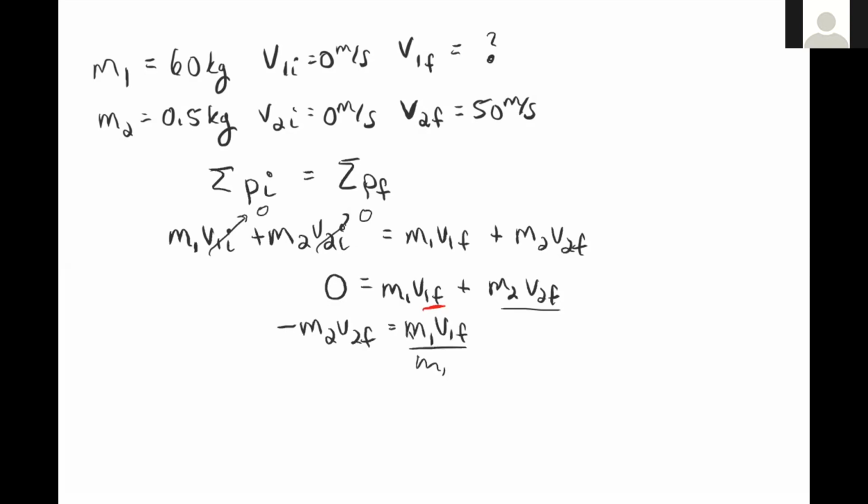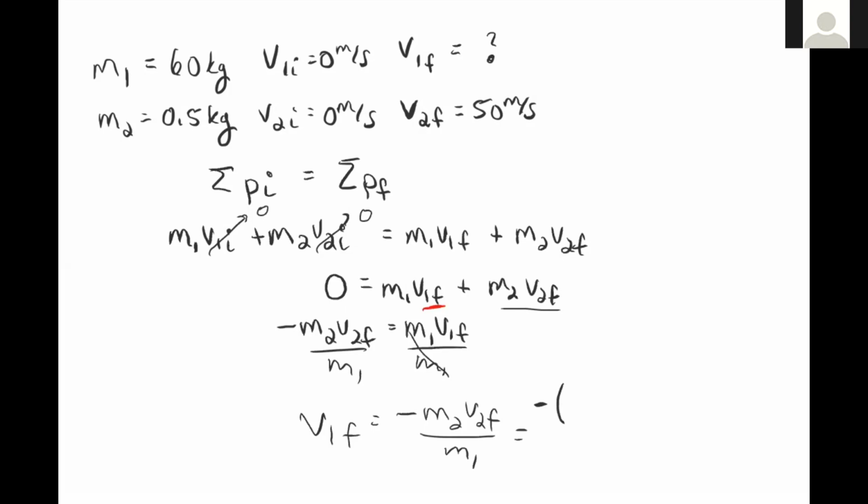And we divide both sides by M1. V1 final equals minus M2 V2 final over M1. So I've solved this equation for the velocity of our archer after firing the arrow. We just need to plug in the values.